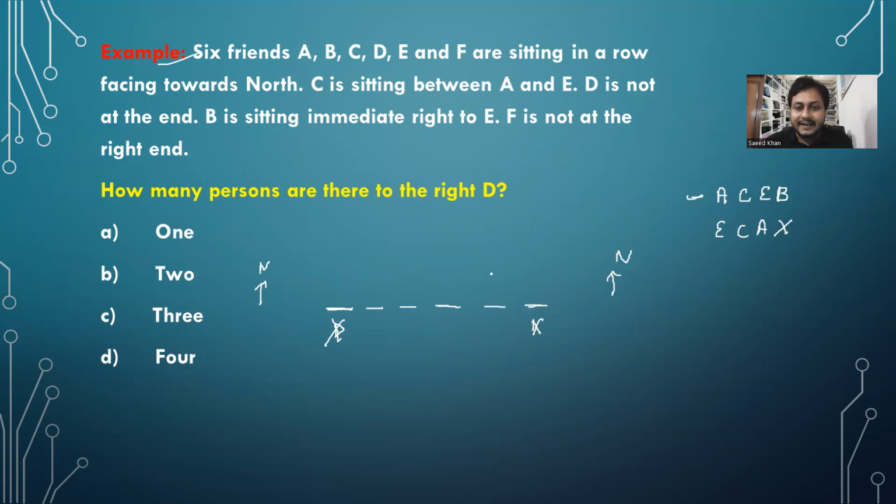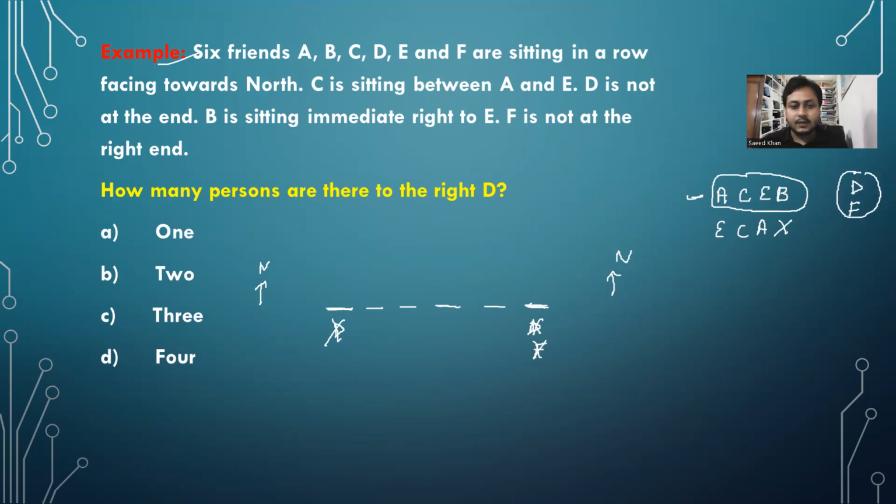F is not at the right end. Right end means this is the right end, this is the left end. You cannot put F here. F भी नहीं आ सकता, D भी नहीं आ सकता. You cannot put D and F at this place. And here D नहीं आ सकता. Right. Now guys, A, C, E, B: these 4 persons should be at 4 consecutive places. कौन कौन रह गया? D and F.